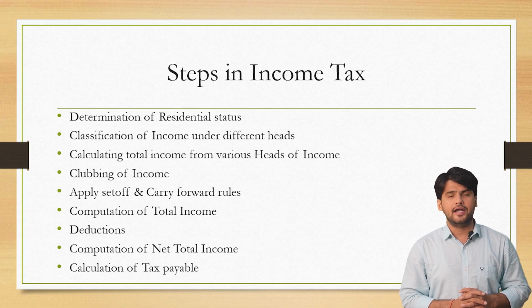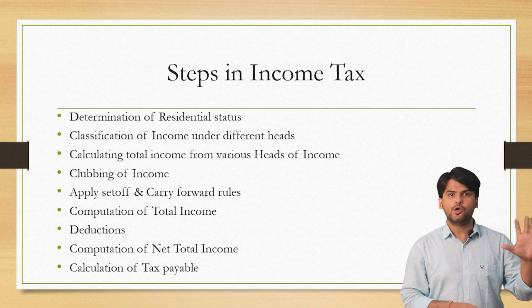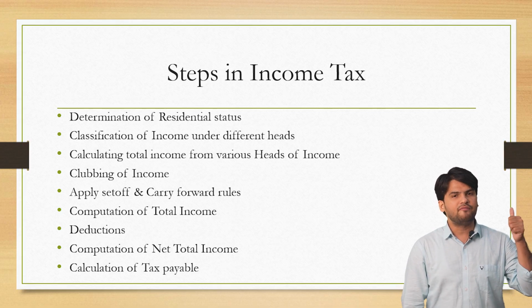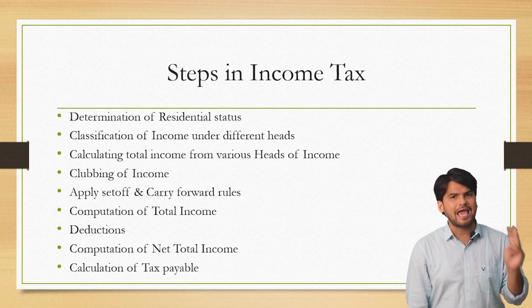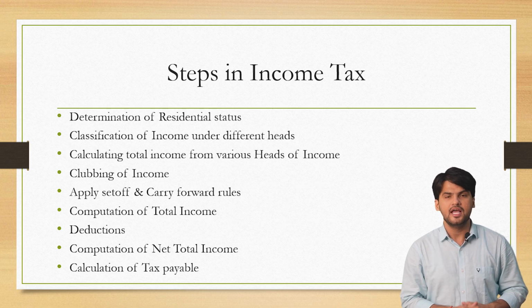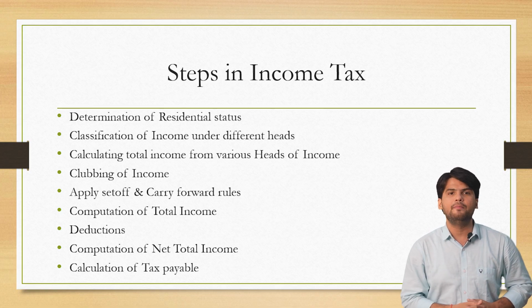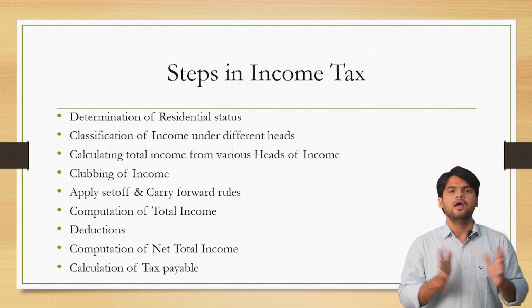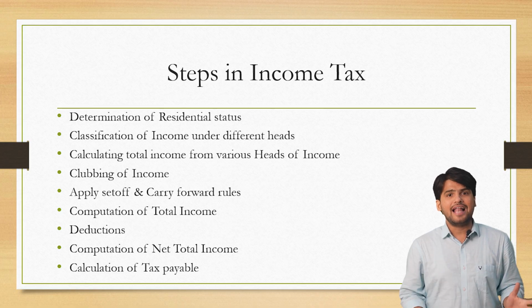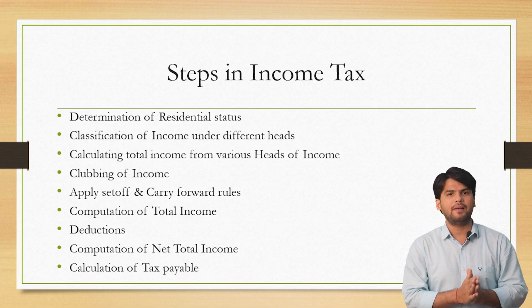After residential status, we understand the classification of income in the various heads of income. Okay, there are total 5 heads of income which we will cover in detail. I will just mention the names to you. Income from salaries, income from house property, income from business and profession, income from capital gains, and income from other sources. These are the 5 sources of income where an assessee can earn the income on which he might be liable to pay taxes. So we will segregate the income earned by a person according to these heads of income. Okay, then we calculate or we make a total of all of these heads of income combined. After that, we apply clubbing provisions.